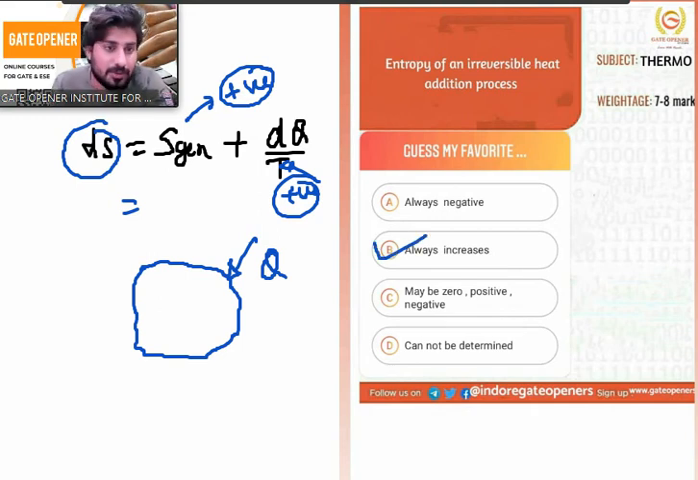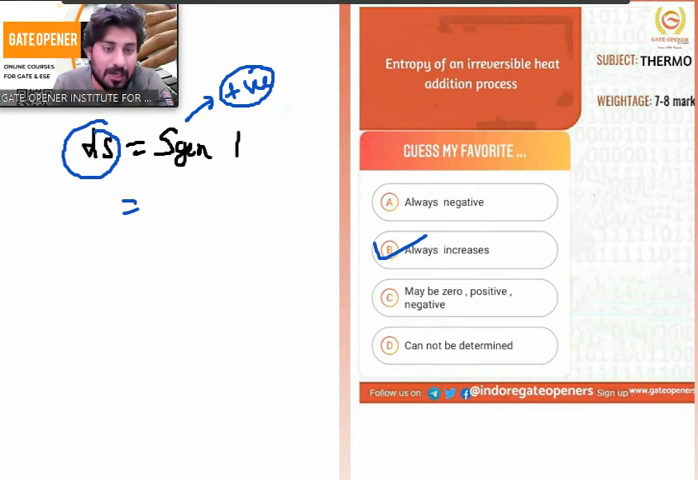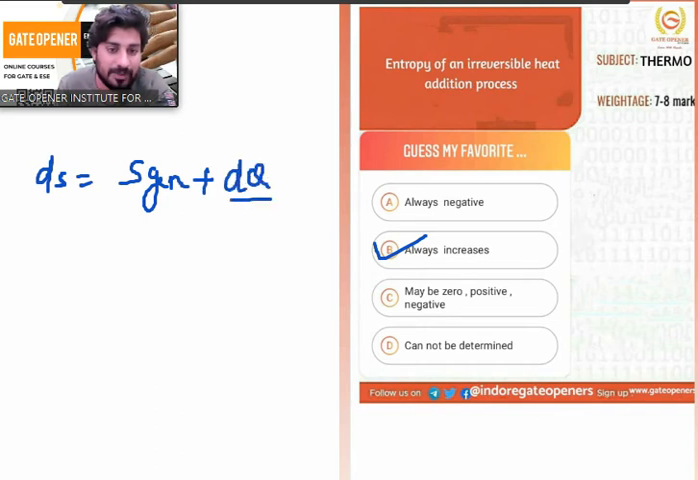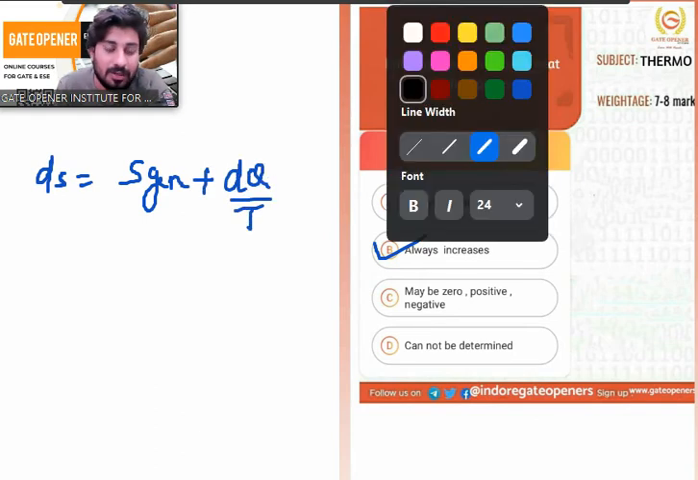Anyway, this question was very easy, but the question usually asked about this is how to distinguish the entropy for reversible and irreversible processes. I must say the entropy for a process may be positive, negative, or zero. How can I say that? This simple formula will help you out: ds is S generation plus dq by T. Simply try to understand this. It's not at all difficult.